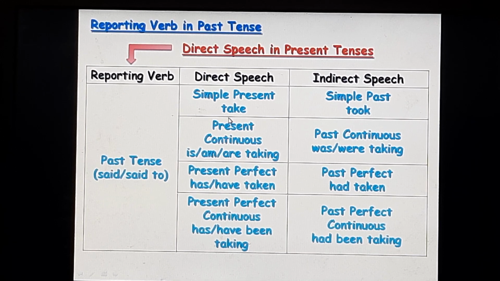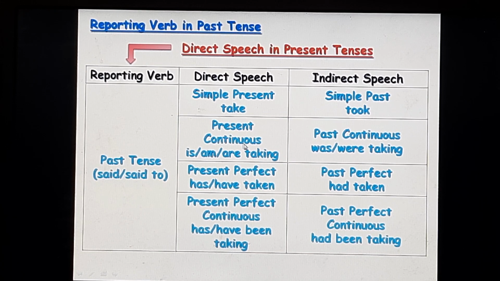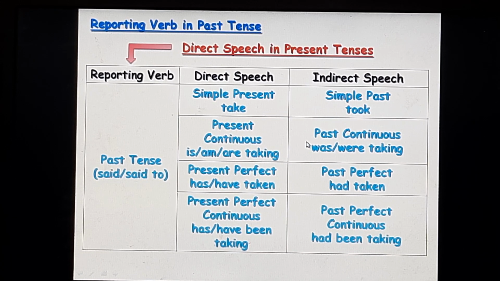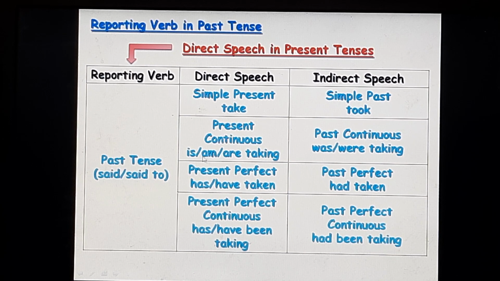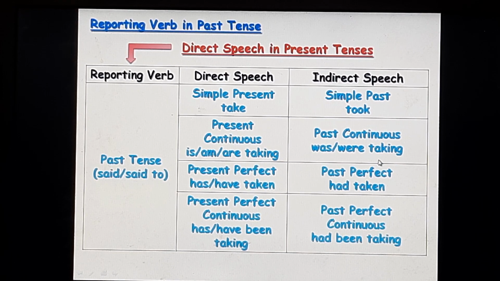The verb take in the simple present will change into took in the simple past. The present continuous tense in the direct speech will change into its corresponding past continuous tense in the indirect speech. So, is taking or am taking will change into was taking in the indirect. Are taking will change into were taking in the indirect.